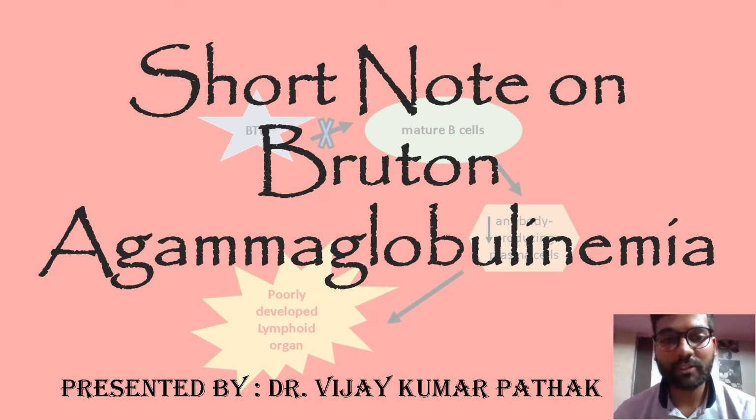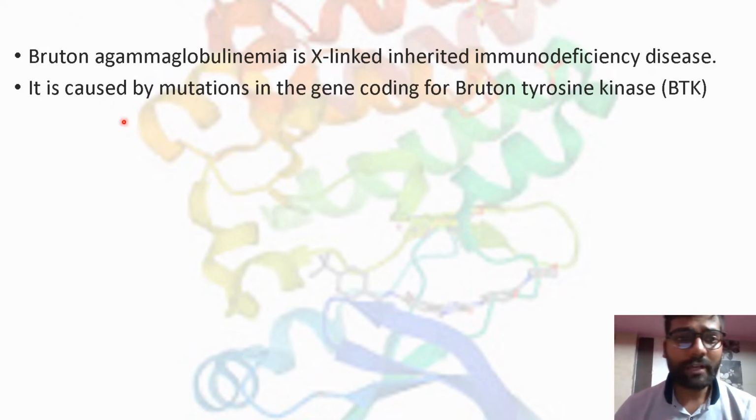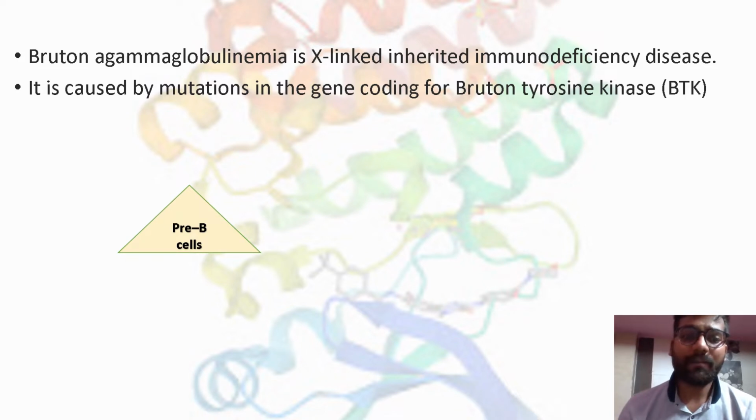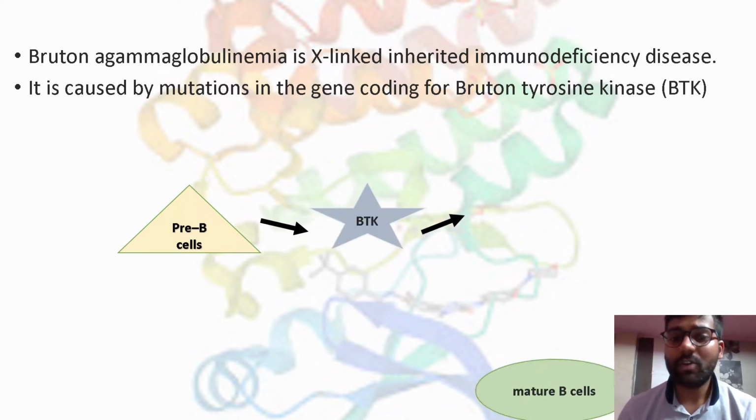Today we are going to discuss Bruton agammaglobulinemia. Bruton agammaglobulinemia is an X-linked inherited immunodeficiency disease caused by a mutation in the gene coding for Bruton tyrosine kinase, that is BTK. Before proceeding to understand this disease, we need to understand the basic function of BTK, that is Bruton tyrosine kinase. Normally there are pre-B cells in our body on which BTK acts and converts them into mature form.